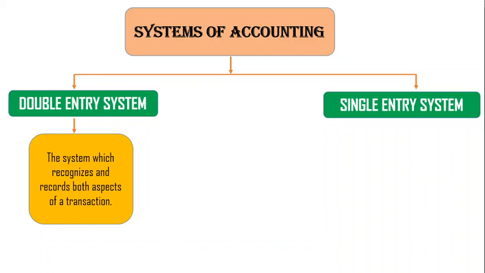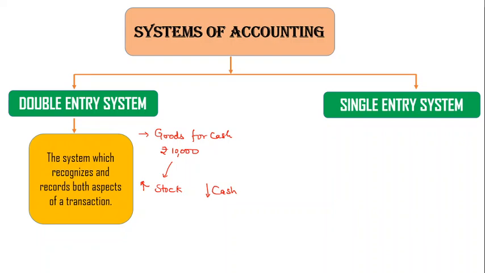A transaction of a business says that goods are purchased for cash, like rupees 10,000 goods are purchased for cash. This transaction has two aspects. One, the stock will increase with rupees 10,000 goods. On the other hand, the cash will decrease by 10,000 rupees.